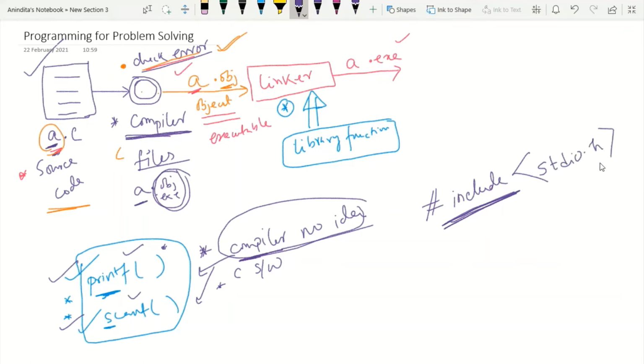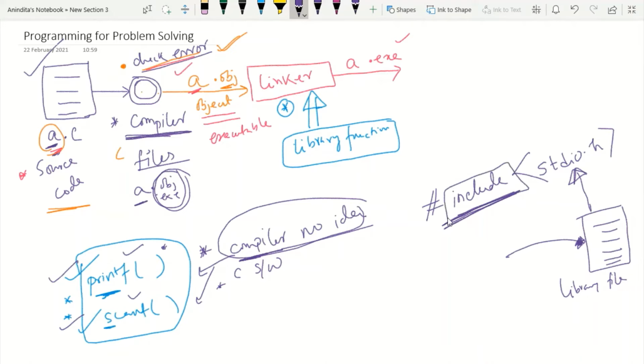stdio.h, what is the meaning of that? Basically, stdio.h is a library file. These are library files. Please make a note: here, some definitions are already written. Now, my requirement is how to make the compiler understand this definition. For that purpose, we have to use these hash include directives. Including the stdio.h file means now I have access to this kind of function.